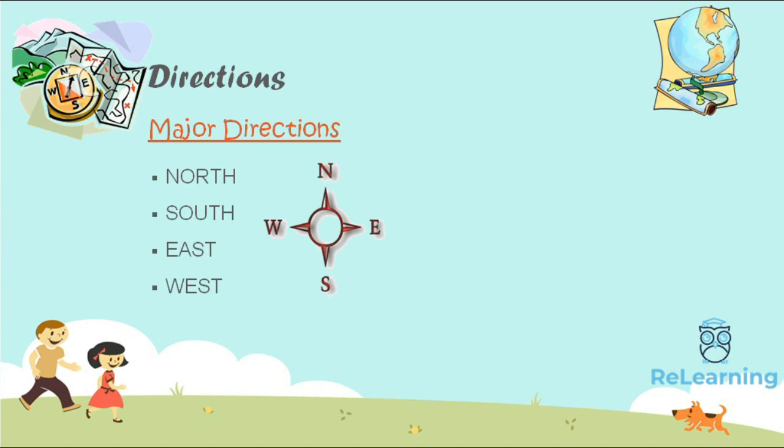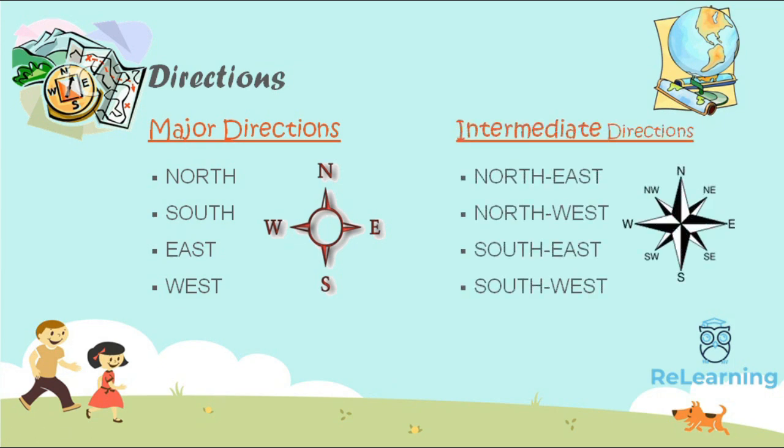The directions on the map can also be shown by an arrow marked N, which points towards the north direction. The other directions are then easy to find out. Northeast lies between the north and east, northwest is between the north and west, southeast is between south and east, while southwest lies between the south and west.